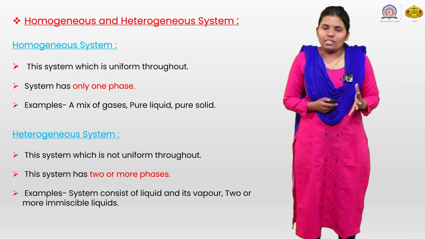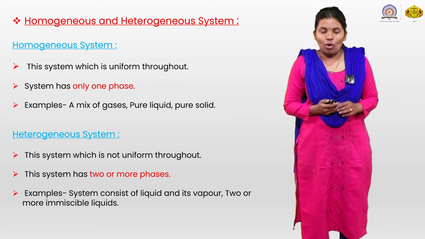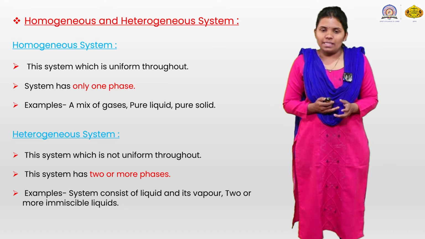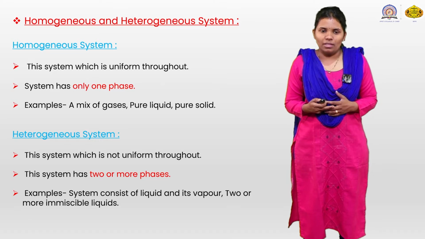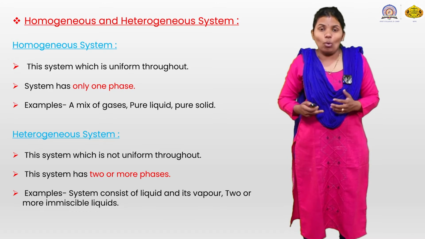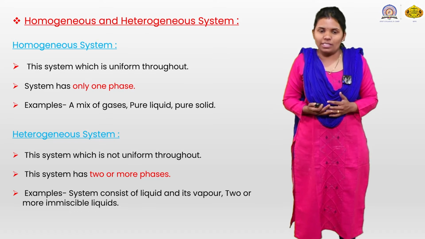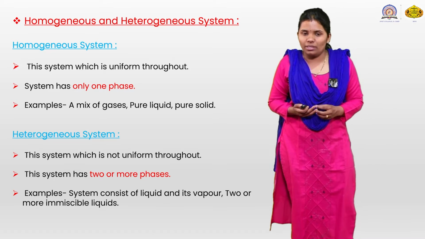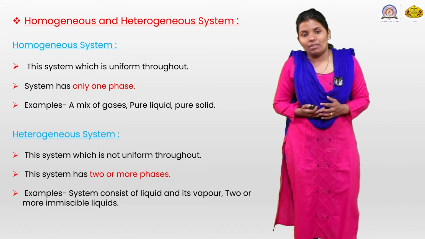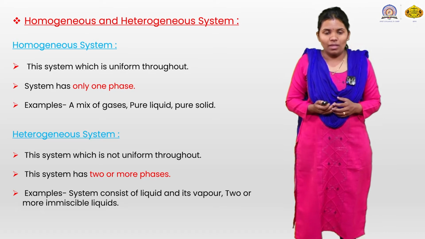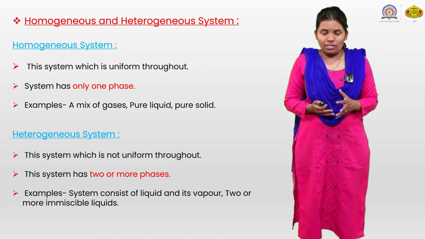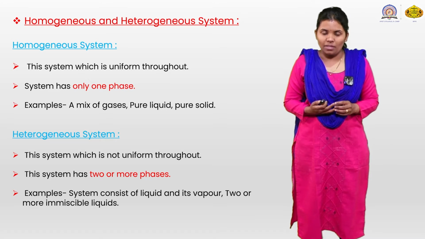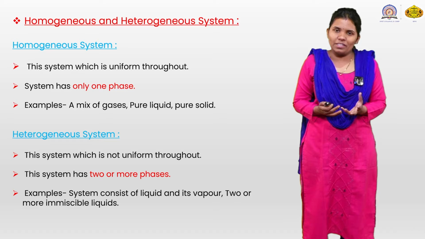Next are the homogeneous system and the heterogeneous system. Homo means uniform. A system which is uniform throughout, or contains only one phase, is called a homogeneous system. A mixture of gases, a pure liquid or a pure solid is a homogeneous system, which is homogeneously mixed. Next, heterogeneous means not uniform. This system has two or more phases.